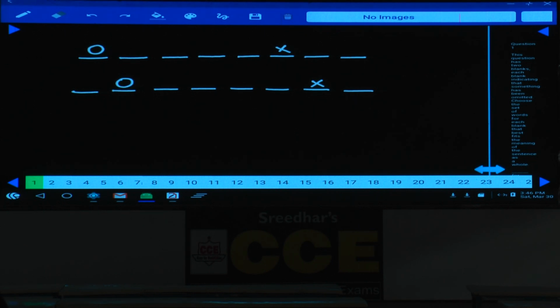And next one, M sits third to the right of Y. If Y is here 1, 2, 3, M will be here. M sits third to the right of Y. Y is neither an immediate neighbor of O nor X. Y is not an immediate neighbor of O. Y cannot be here. And similarly, cannot be immediate neighbor of X. And so Y cannot be in any one of these four places in the second case.